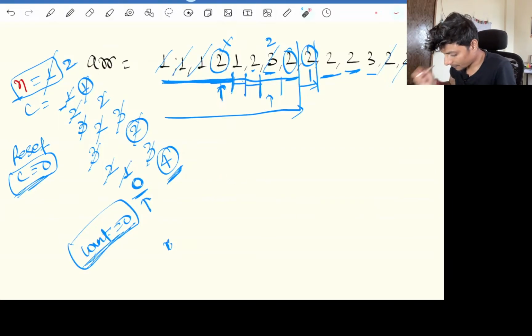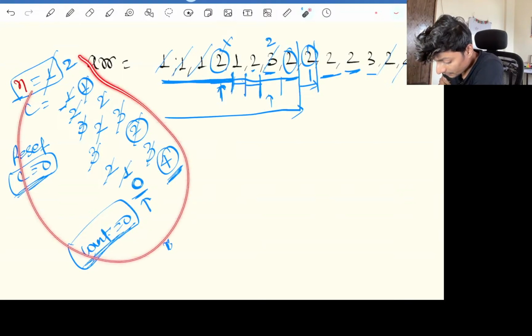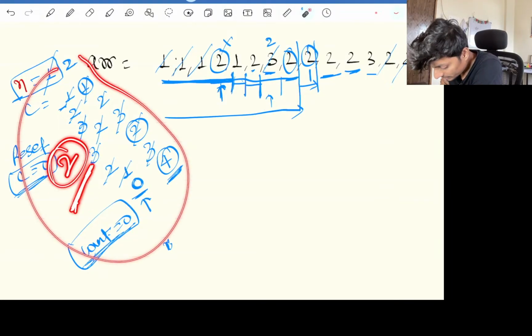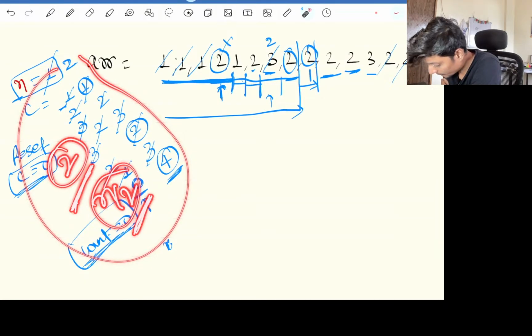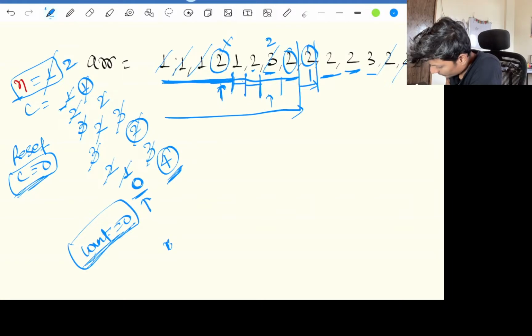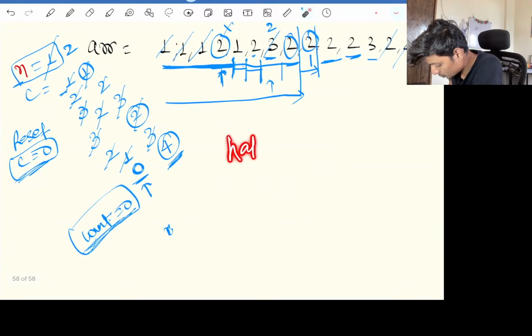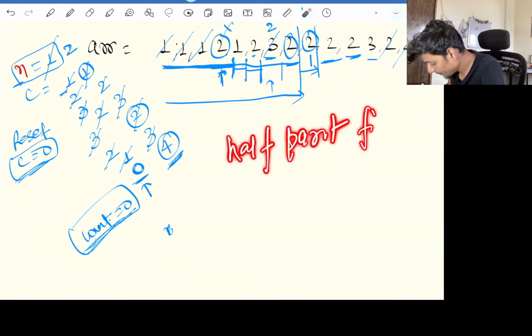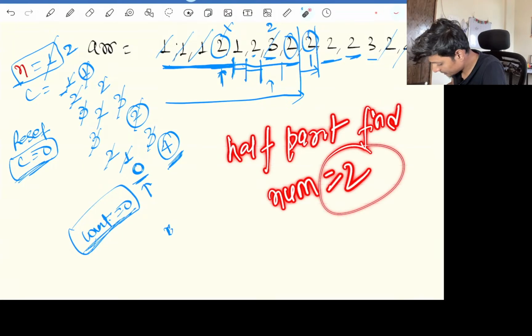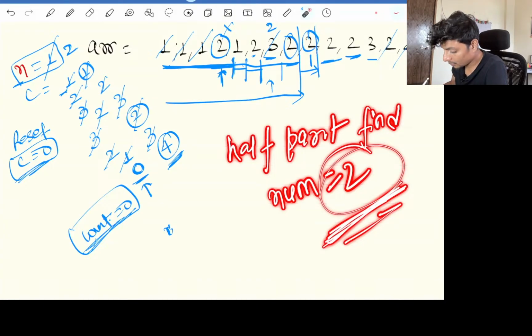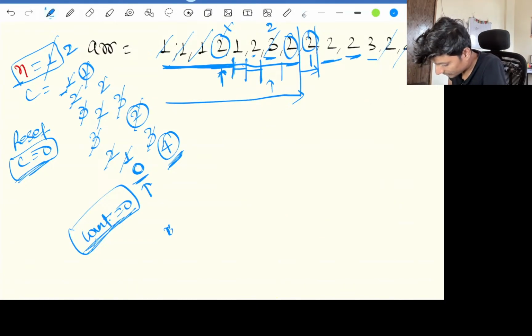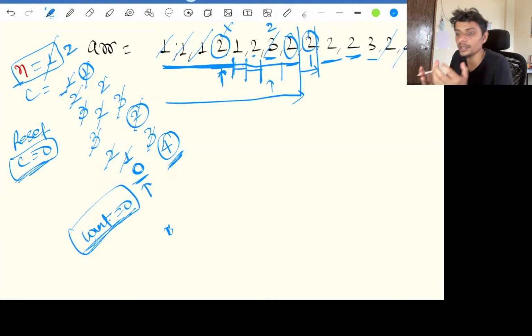So what we'll be doing is checking. Now we'll re-verify whether 2 is the number which is coming more than n by 2 times or not. In the first iteration we found that the number coming is 2. So this was the first half of the question, to find the number. The number came as 2. Fine. Now reiterate over the complete array. If it is 2, you need to find how many times 2 is appearing in this array. So up to here we are finding who is winning the election through this algo. Now we need to verify that.